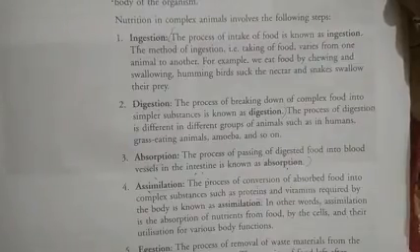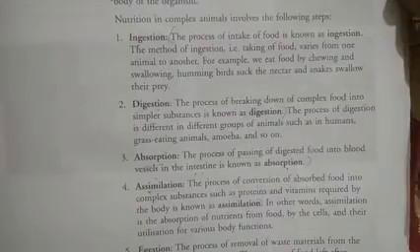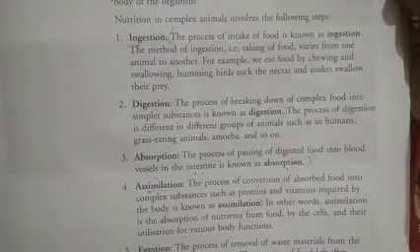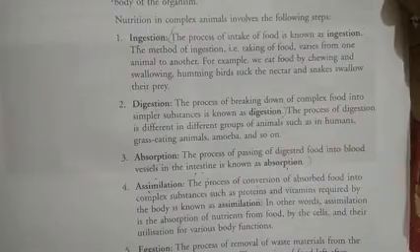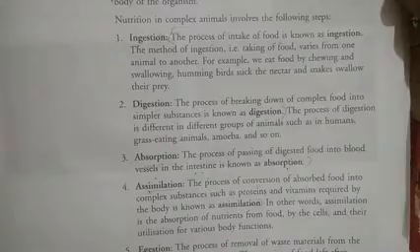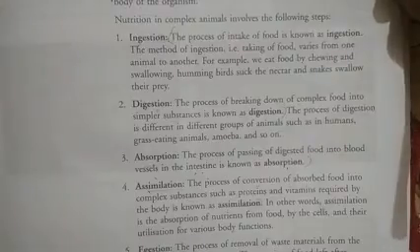The method of ingestion, taking of food, varies from one animal to another. Children, different types of animals eat food by different methods. For example, we eat food by chewing and swallowing. We know that human beings eat food by chewing and swallowing, and hummingbirds suck the nectar. We know that butterflies suck nectar from flowers, and snakes directly swallow their prey. So this is ingestion. Now next, that is digestion.